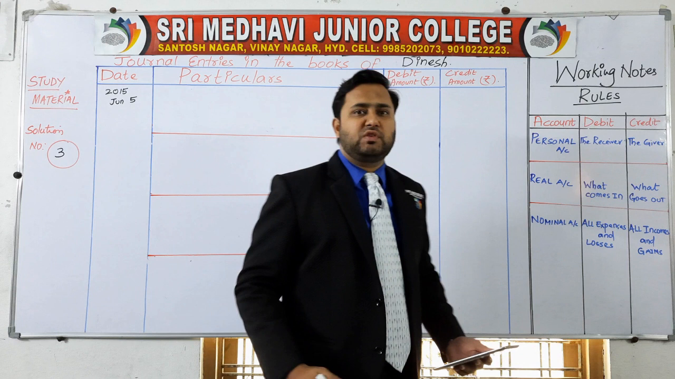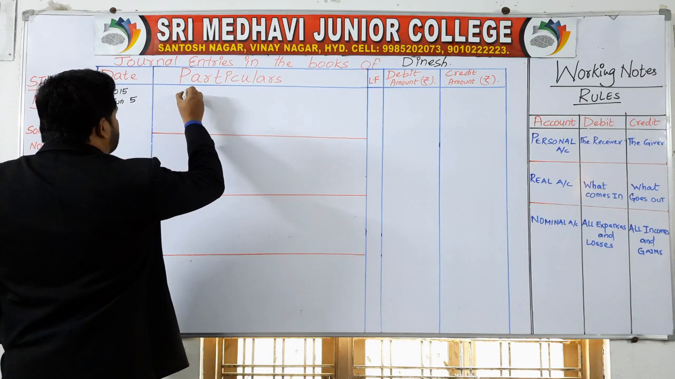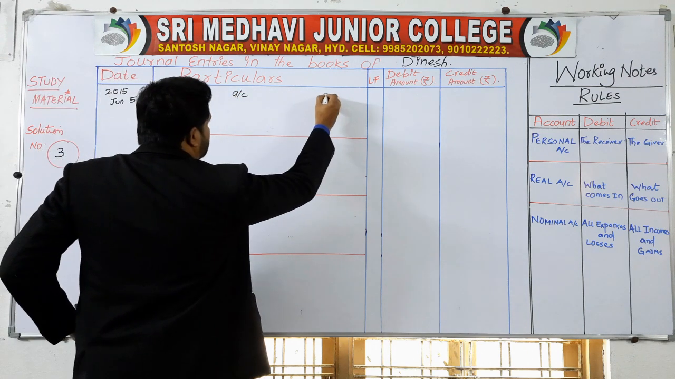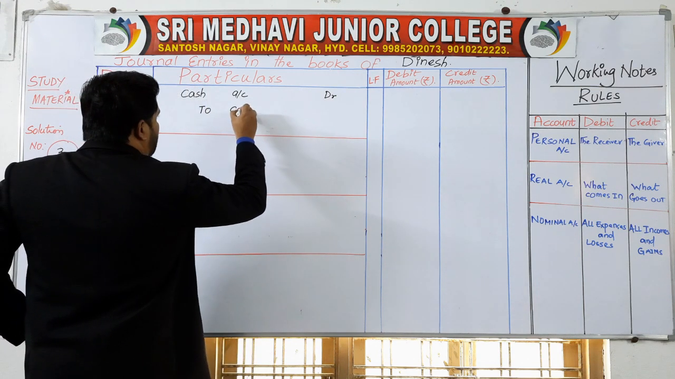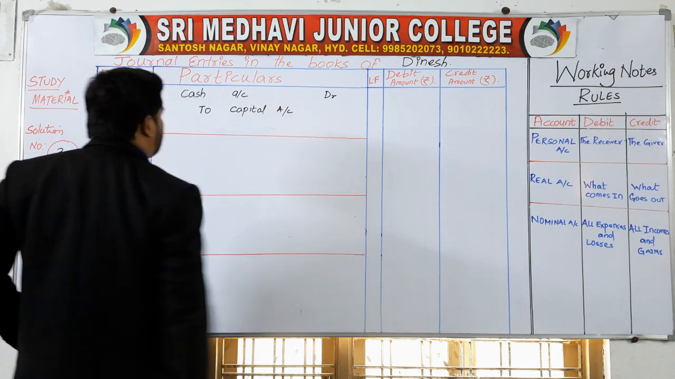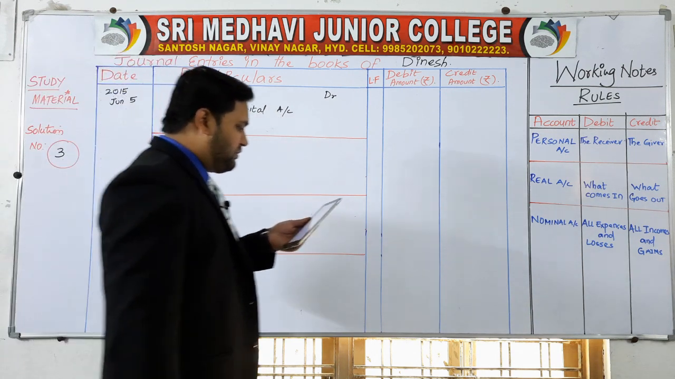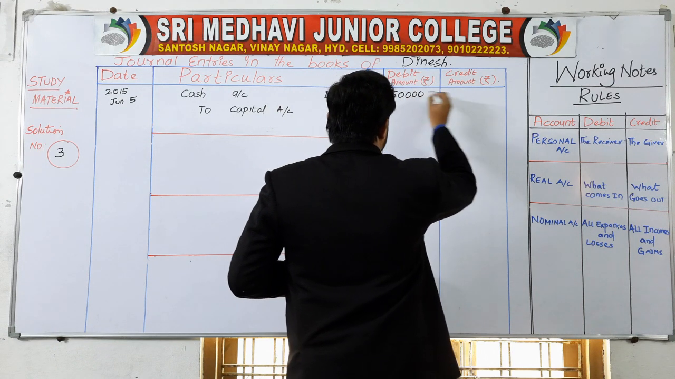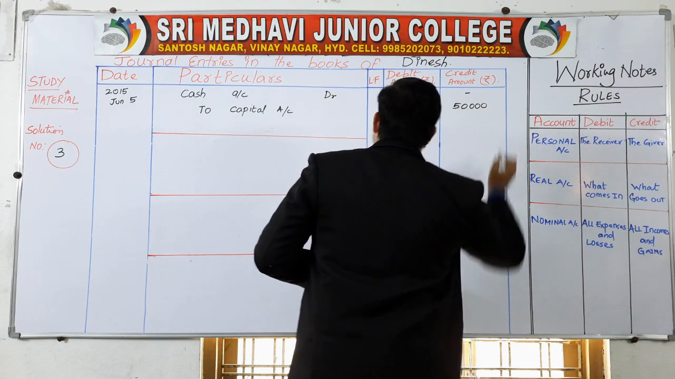Cash came into the business. If cash came into the business, write the journal entry like this: Cash account debit to capital account. Or you can say cash account debtor to capital account. How much is the amount? 50,000 rupees. So Dinesh has started the business with rupees 50,000 debit and 50,000 credit. Write the narration here.